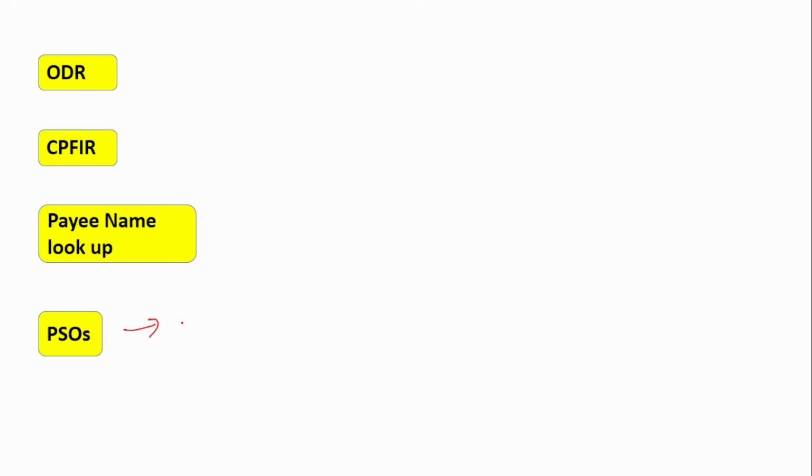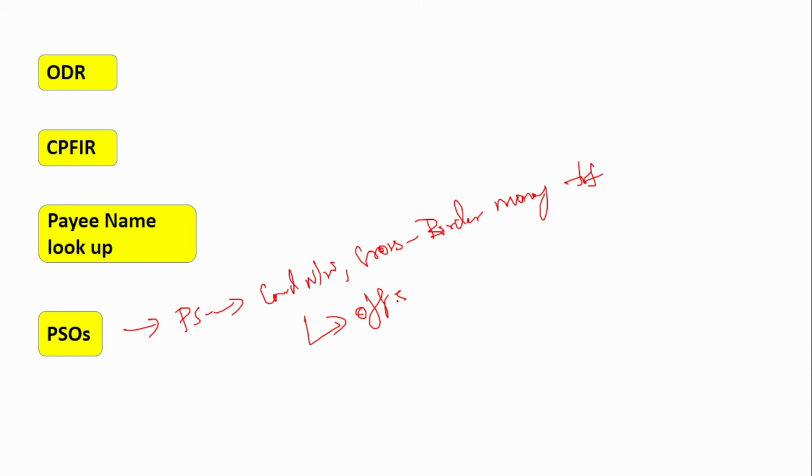Next is PSO. PSO is Payment System Operators. These include the card networks and cross-border money transfers. So all these come under payment system operators. So generally, how does RBI supervise them? They generally supervise them only through off-site returns.